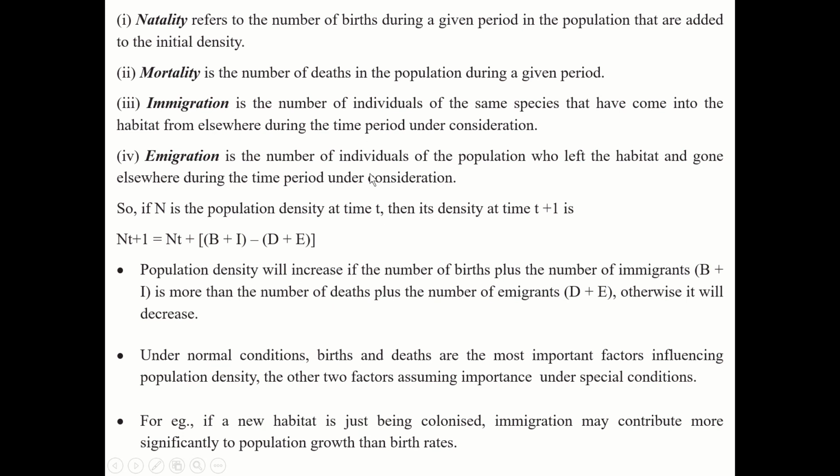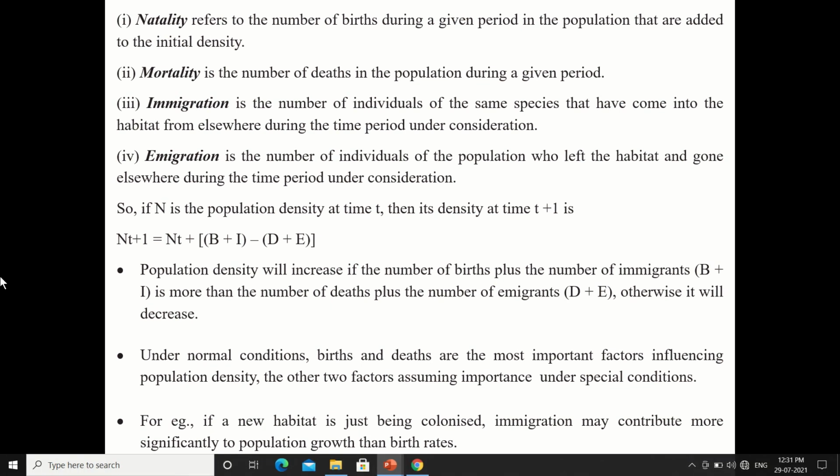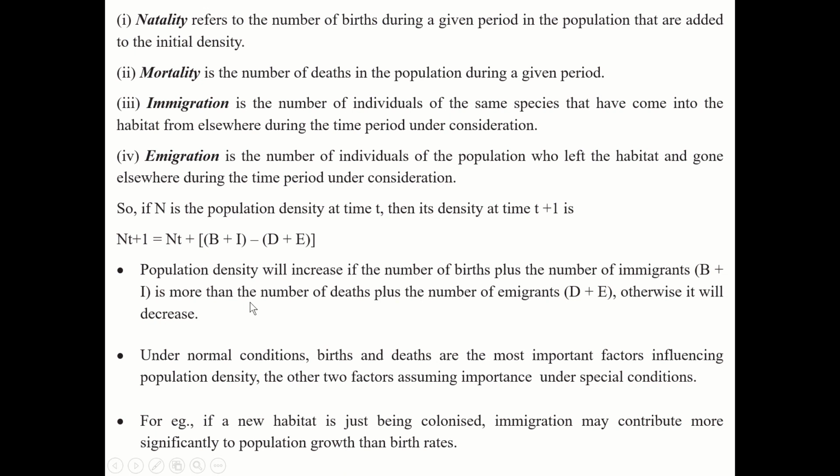Whereas emigration is the number of individuals of the population who left the habitat and gone elsewhere during the time period under consideration. Emigration means going from one place to another place. The best example is birds. When the conditions are not favorable, birds migrate to another area. So that is what we call emigration. Another example of emigration: some of you must have cousins, brothers, sisters migrating to another country for a job, for a career, and they settle there. So that is called emigration.